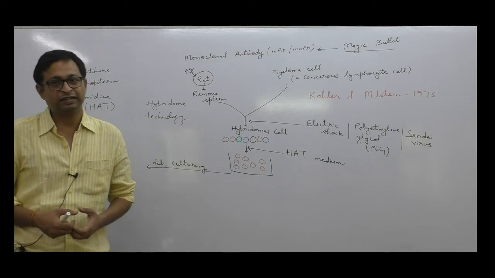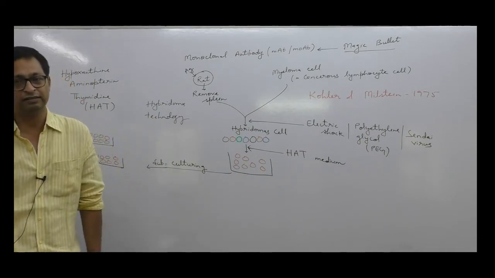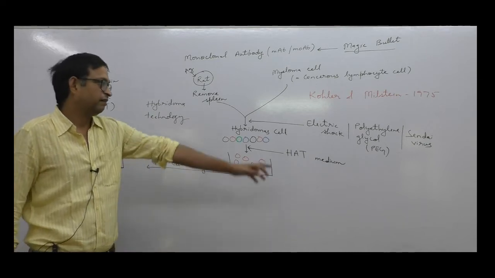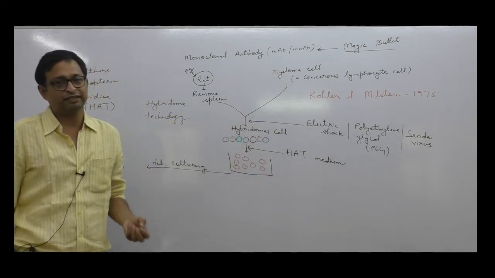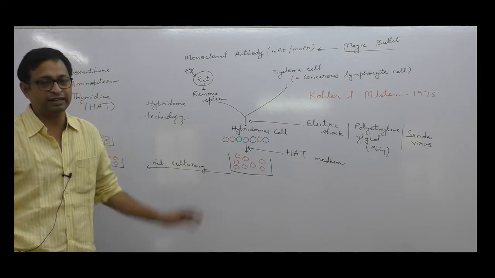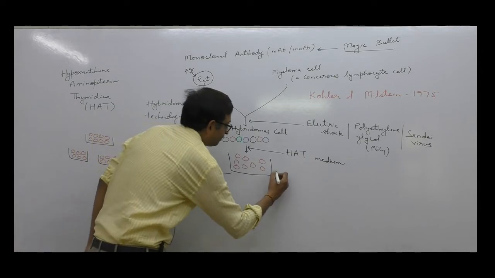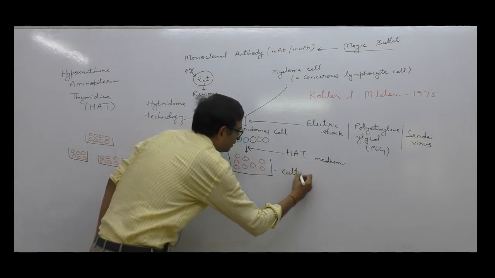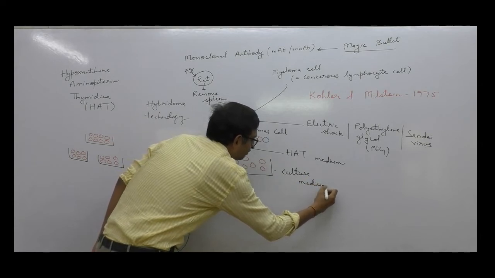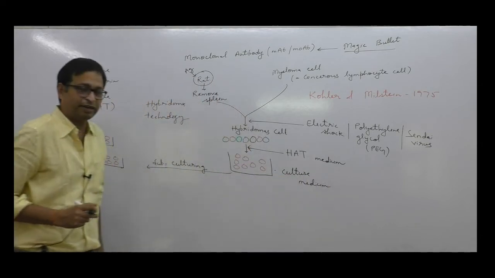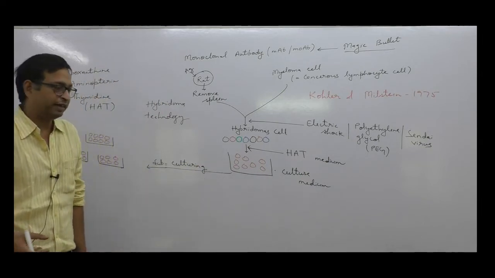How does it work? What is the significance of it? This is not at all important for us. We just need to remember we use the HAT medium to separate that particular cell which is capable of producing antibody against a particular antigen. Okay, this is the culture medium. In this culture medium, we have separated that particular cell. That particular cell will grow to form the particular antibody.